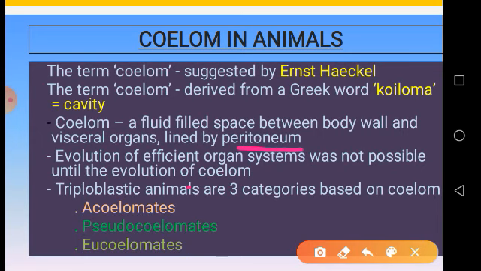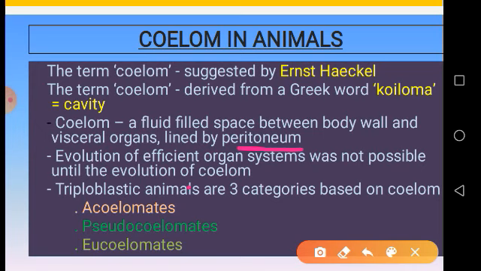If the coelom had not formed, organ systems would not have evolved, and this much animal development or evolution would not have occurred. So the formation of a coelom is a great leap in the animal kingdom.